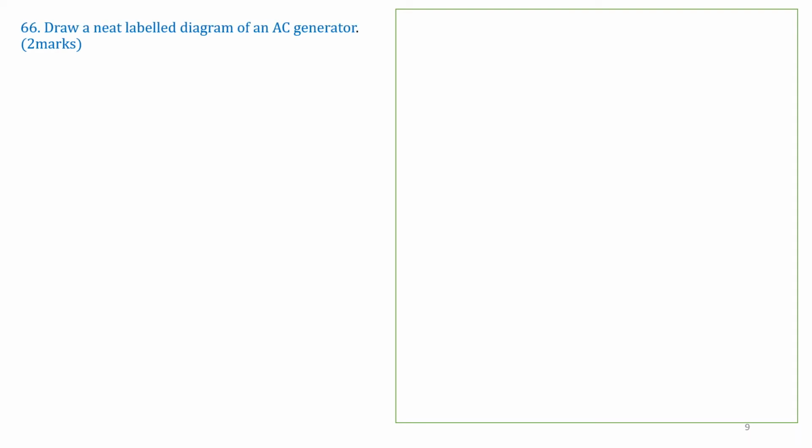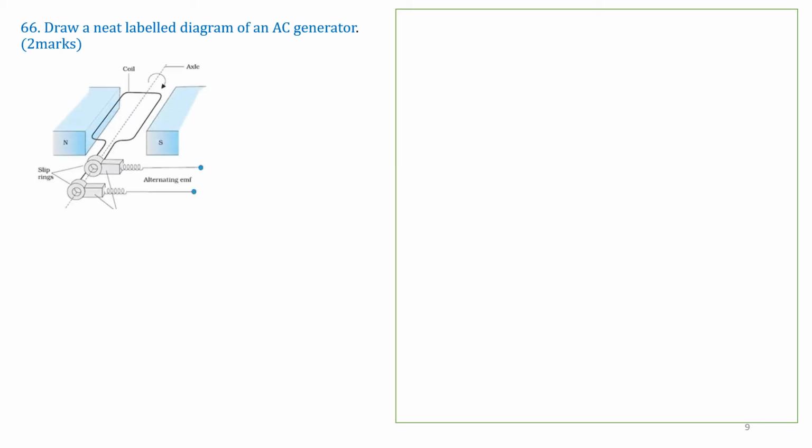Question number 66. It is a 2 marks question. Draw a neat labeled diagram of an AC generator. Here you are asked to draw an AC generator and mark its components. This is a coil rotating between the poles N and S of a permanent magnet.